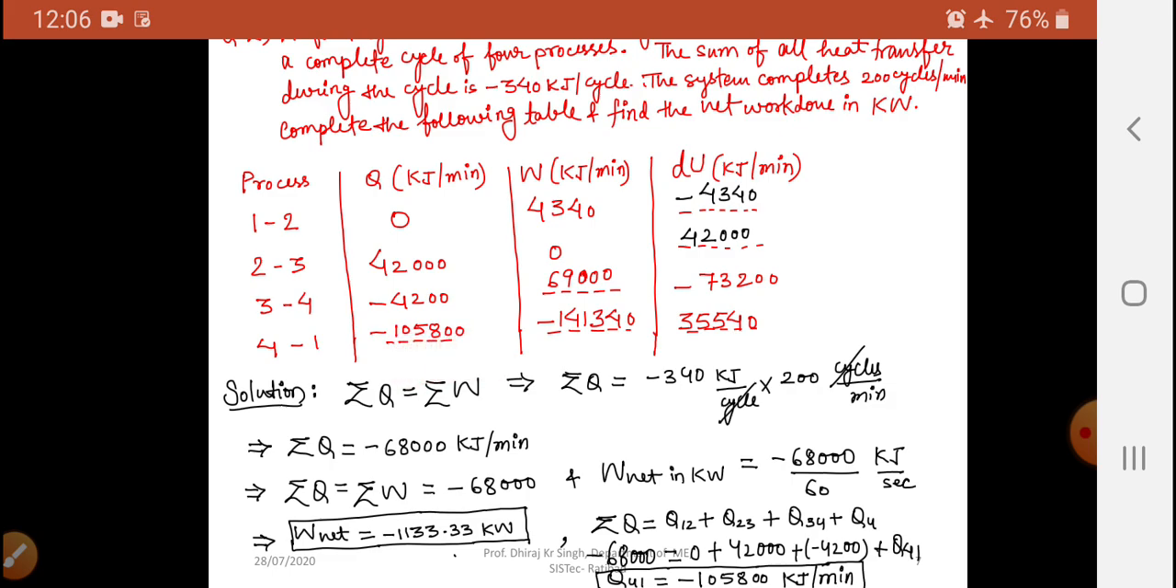Now dear students, we can see here in process 1 to 2, we know the value of Q and we know the value of W, but we do not know the value of dU. Similarly in the second case and in the third case, we know the value of Q and the value of dU, but we do not know the value of W. So in these three processes, by applying the first law of thermodynamics for a process, we can find these remaining values very easily. How will we find them?